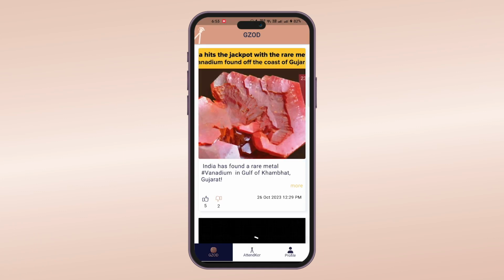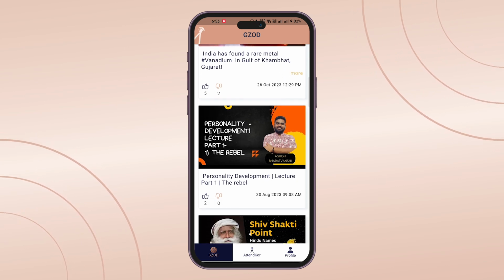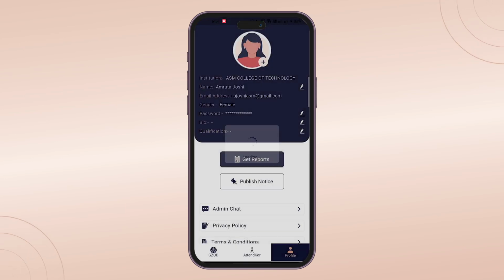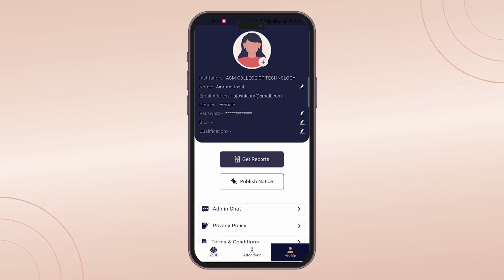As you can see, Gzone is a common page on both interfaces of the app. Only the My Jobs button is missing from the teacher interface. Now we check the profile of the teacher app. Here you can see the basic details, same as the student's details. The additions are institution name and qualification.